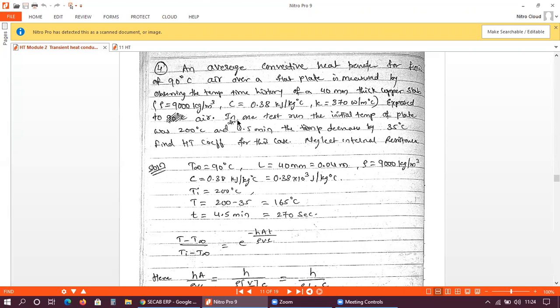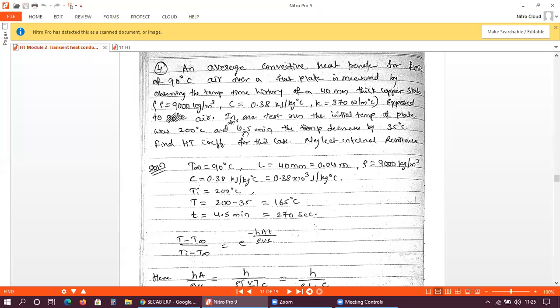After 4.5 minutes, the temperature decreased by 35 degrees Celsius. The initial temperature was 200 degrees Celsius, but after 4.5 minutes the temperature has decreased by 35 degrees Celsius. So the temperature we attain after 4.5 minutes is 200 minus 35, that is 165 degrees Celsius, as you can see here.